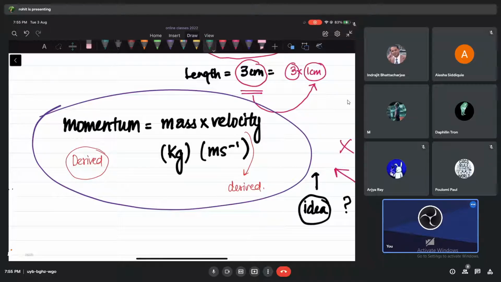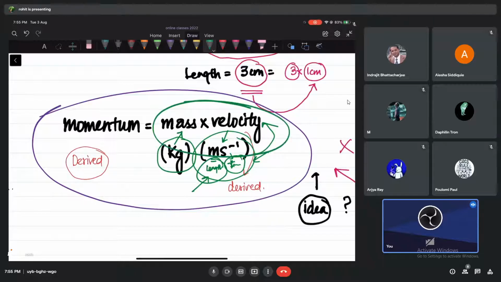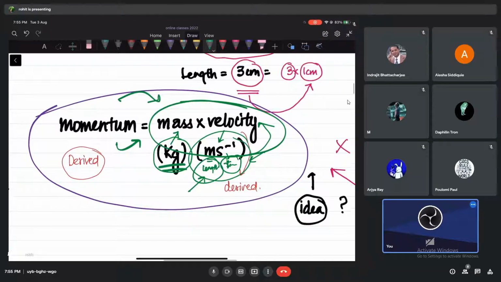You can check, how? Because kg is not derived, it is fundamental, with mass. Velocity is derived with meters, which is length, and seconds, which is time. So we have the unit of time and the unit of length clubbed together here so that we get the unit of velocity. That is derived. So this whole expression is a derived unit for momentum. Don't worry, the momentum unit is kg meter per second.